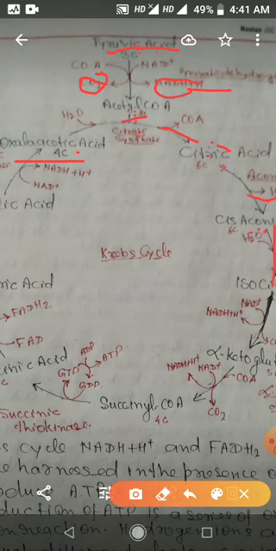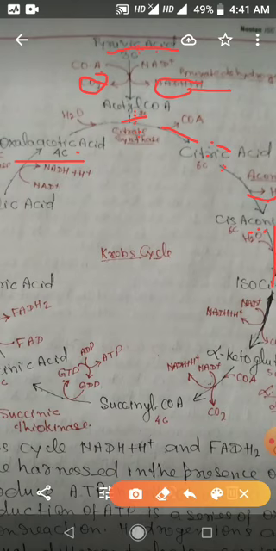This reaction is catalyzed by isocitric dehydrogenase, and there is decarboxylation reaction also. Decarboxylation reaction is catalyzed by carboxylase enzymes.